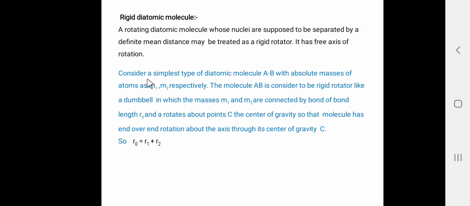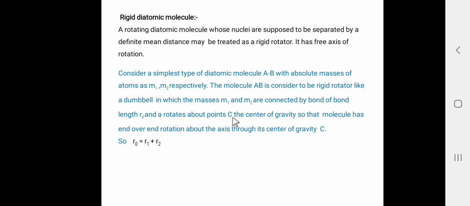So, here consider a simple diatomic molecule, that is AB, with the absolute masses of atoms as m1 and m2 respectively. The molecule AB is considered to be rigid rotator like a dumbbell, in which the masses m1 and m2 are connected by the bond of the bond length r0. So, r0 is the bond length, that is the distance between the two atoms A and B, and it rotates about the C, the center of gravity, so that the molecule has end over end rotation about the axis through its center of gravity.